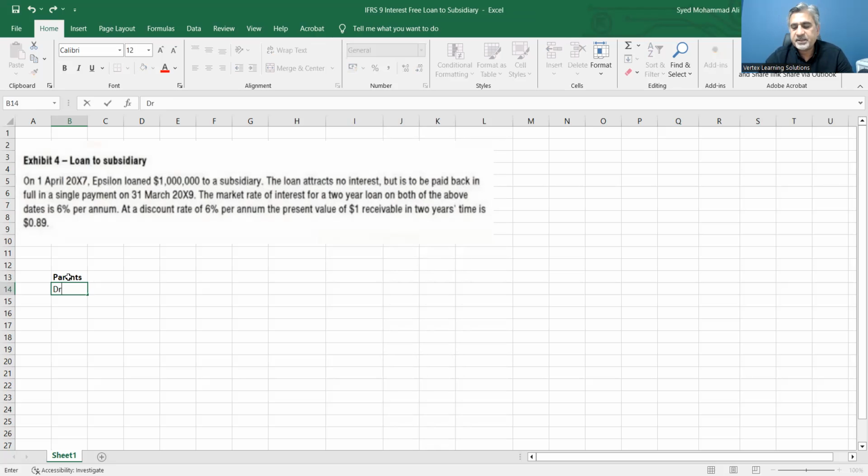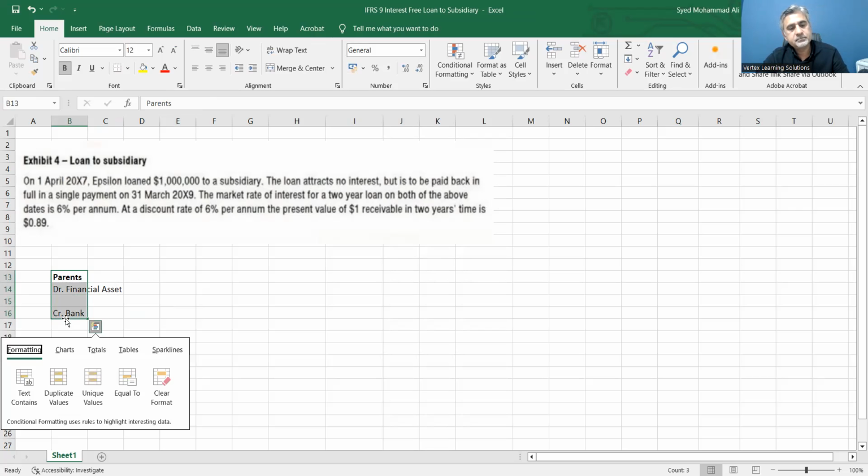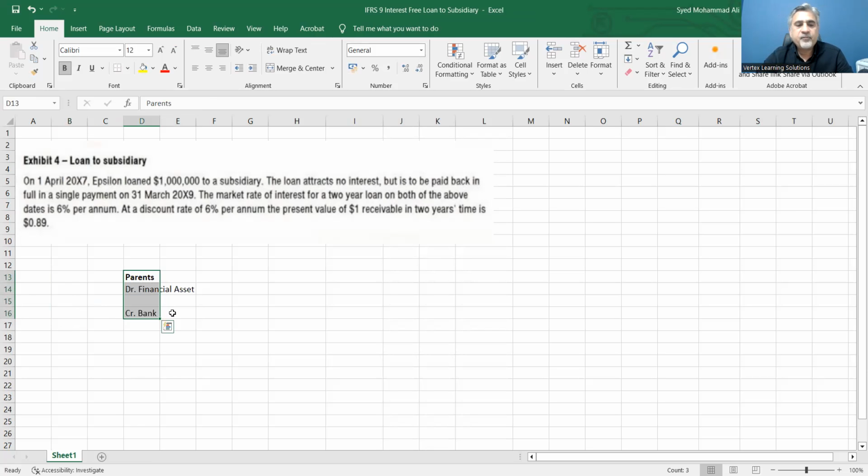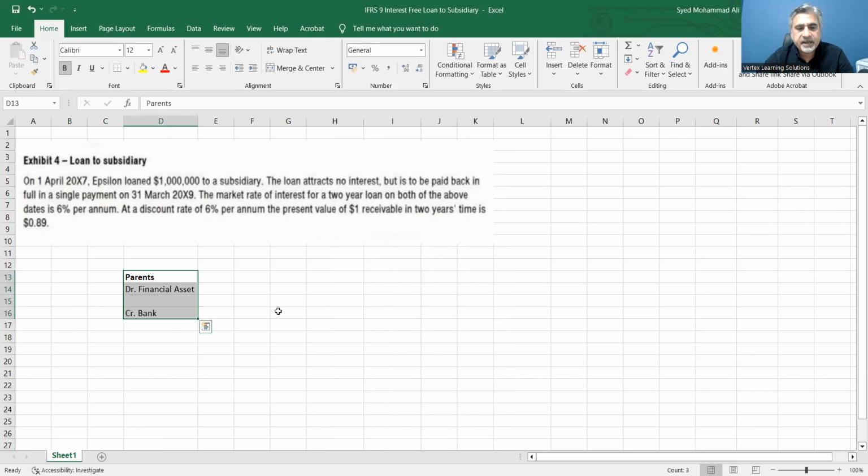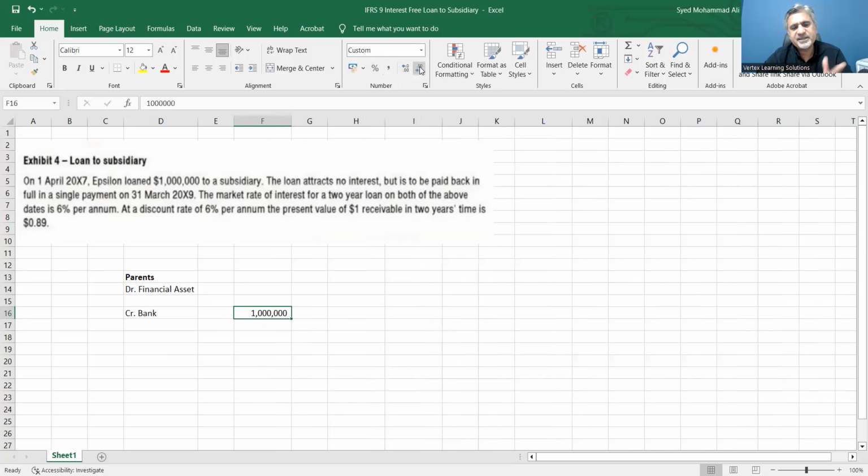I would call it debit financial asset, and credit bank. So from the bank account, what will happen is that 1 million will go out. That is for sure because we are giving away 1 million. So I'm putting all 6 zeros just for the sake of clarity.